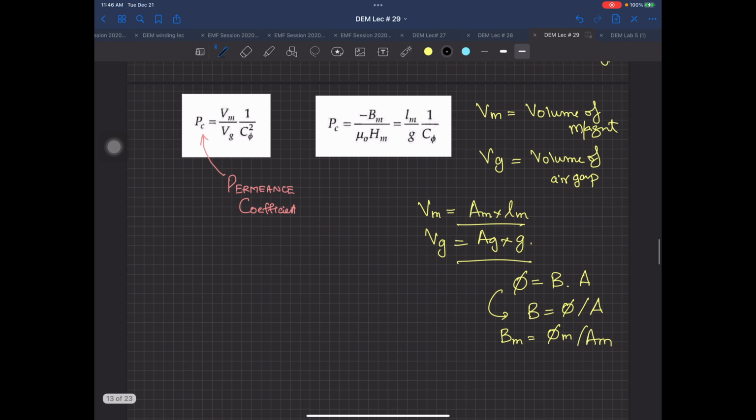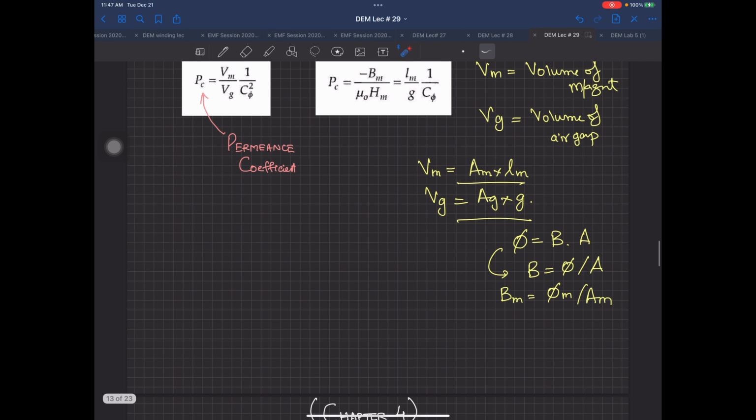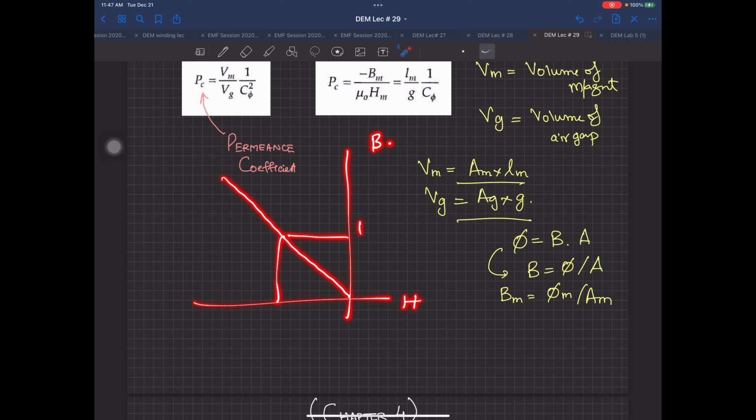I will leave this one to you. Kindly try to prove this formula and this formula. They both are exactly the same, and I told you what PC was in the second quadrant of your BH curve. This was H, this was B, and this X, the slope of the line. So if this was Bm and this one was Hm, multiplied by mu naught, that is the slope of the line.